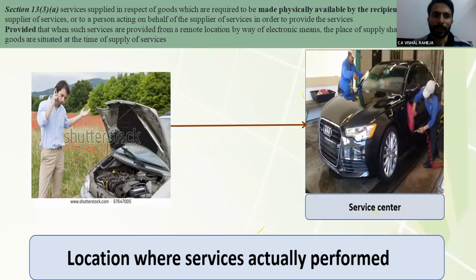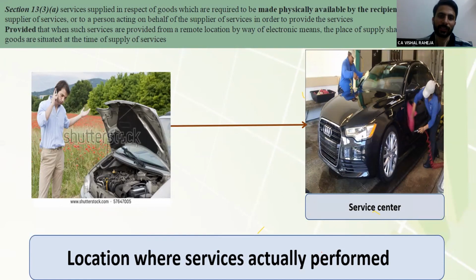Similar to section 12, section 13 is very much relevant, because in this situation the law says if the supplier is in India but the recipient is outside India, then the place of supply shall be determined. Basically, the rules are very much clear.